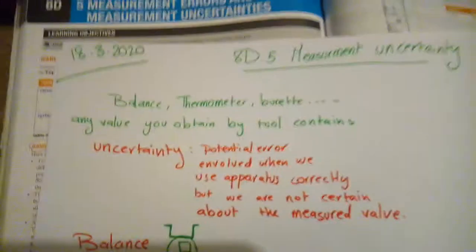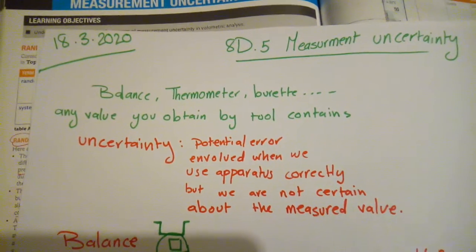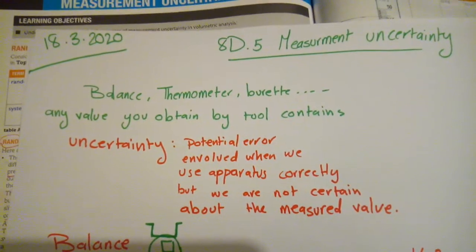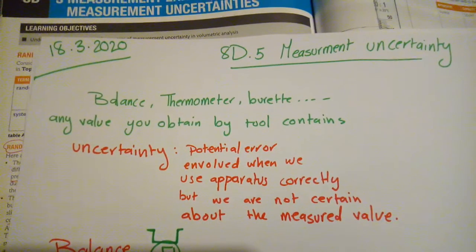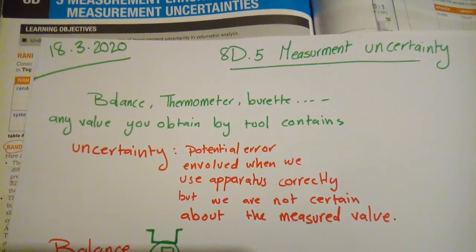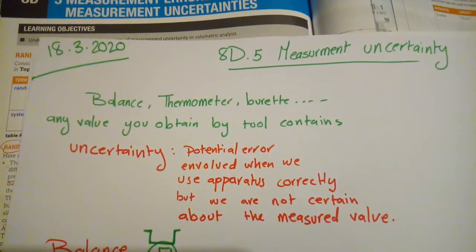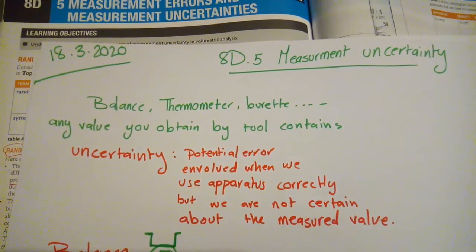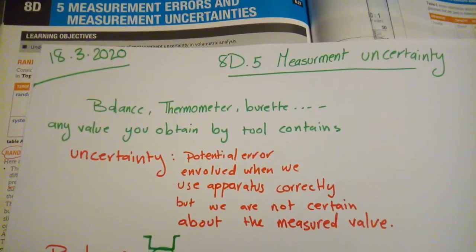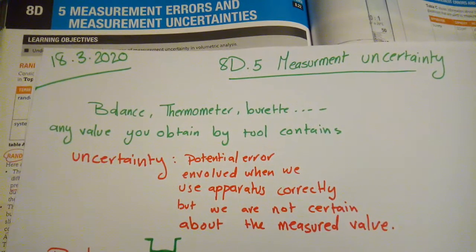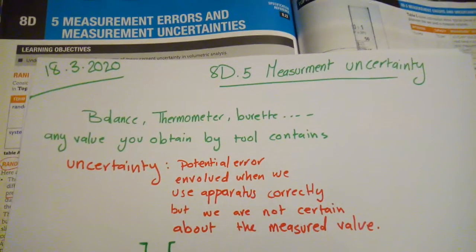Hi everyone. We'll continue in chapter 8D, lesson 5, measurement uncertainty. In the previous video, we covered the difference between mistake and error, and also the meaning of accurate values and precise values, and the difference between the two definitions. Now we'll continue on measurements.